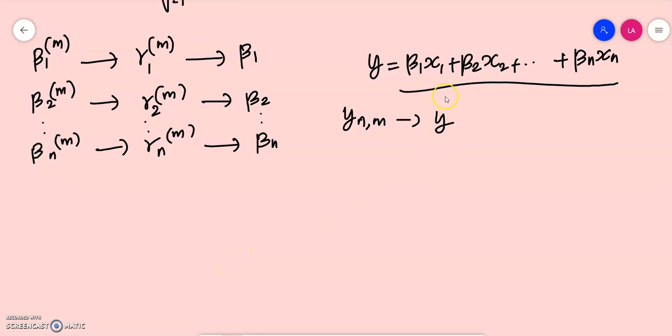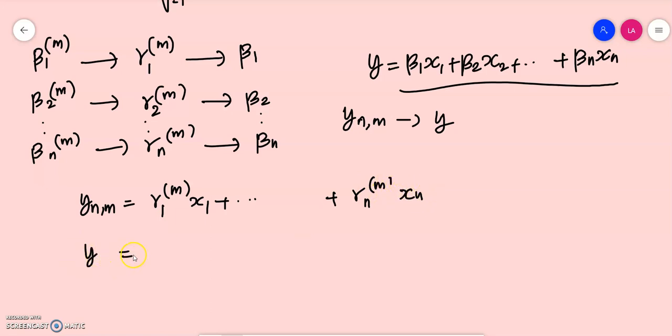So our claim is that the sequence y_nm, which is defined as y_nm equal to gamma_1m x_1 plus etc. plus gamma_nm x_n, converges to y, where y is beta_1 x_1 plus etc. plus beta_n x_n. Here clearly we can understand that we have already assumed that gamma_1m converges to beta_1.